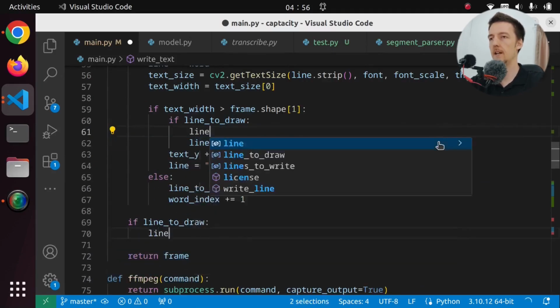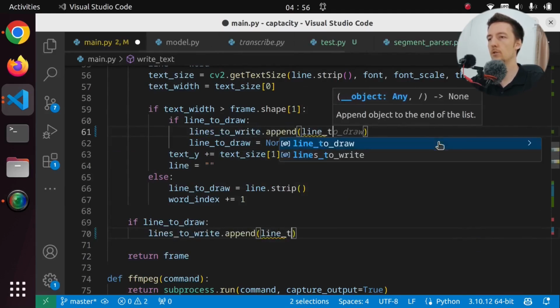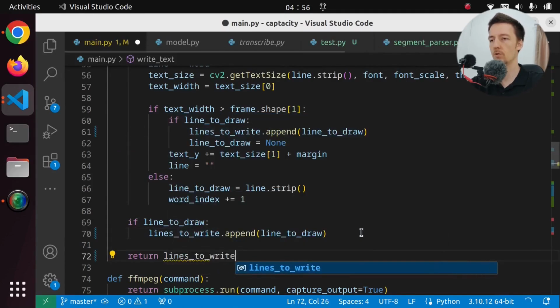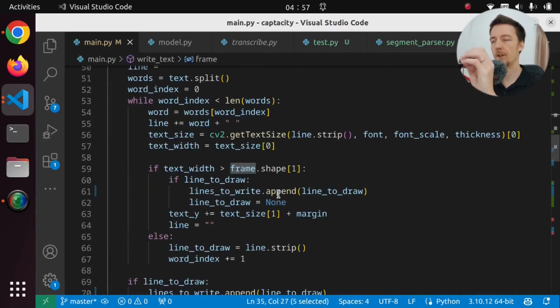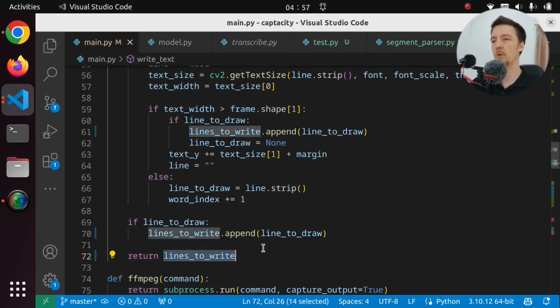So we're going to say lines to write append line to draw. And then we don't return the frame, we return the lines to write. So basically, if we pass in the text and the frame, we check how much of the text we can write in there, and we return the lines we want to write.